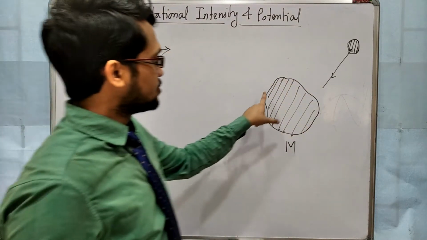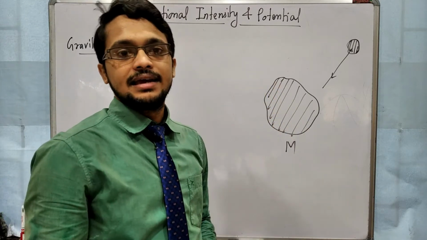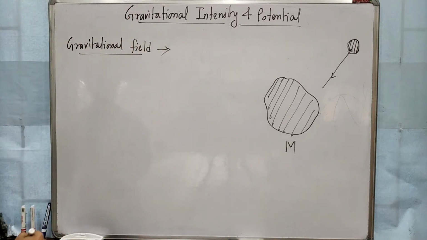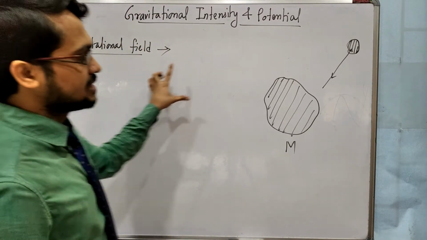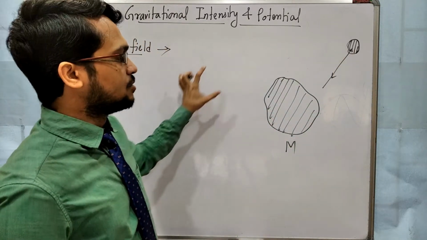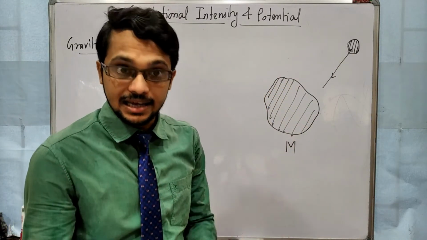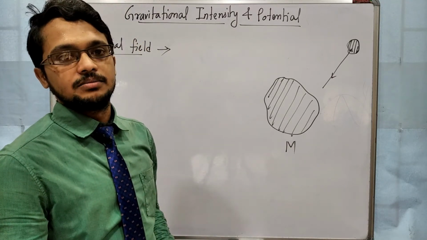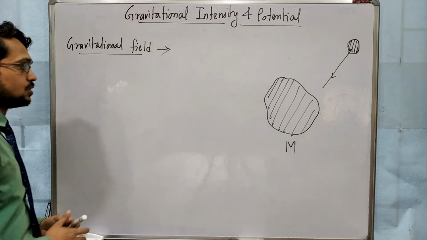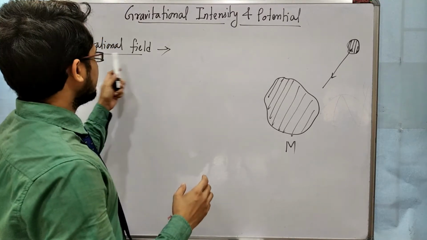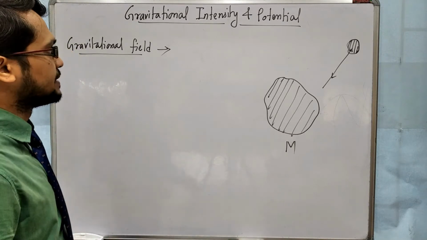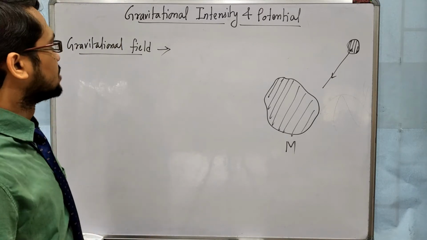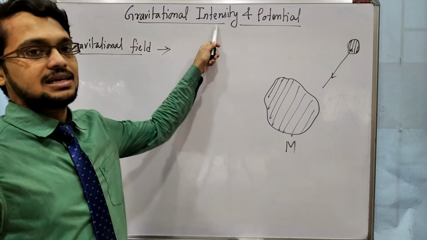So the region around this heavy object where any other object can experience a gravitational pull, that region is called gravitational field. So gravitational field means a region around an object, or you can say heavy object, where if we keep any second object, that second object will experience a gravitational pull. So gravitational field is just a concept of a region. Now come to its measurement, its amount. Its amount is measured by the term gravitational intensity.